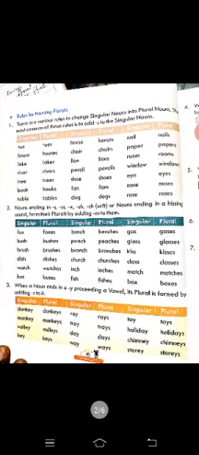There are some very simple rules. If we follow these rules, you can easily change singular into plural. There are various rules to change singular to plural. The most common is to add s to a singular noun, like toy will become toys, house will become houses, river will become rivers, book will become books, dog will become dogs. We will add s to the singular noun.